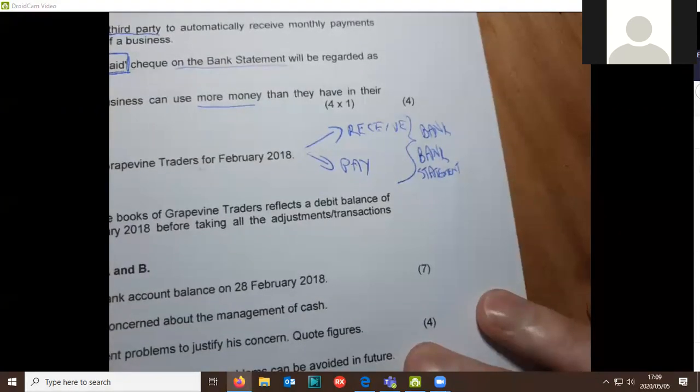There's 3 things there. It's either in the journals or in the bank statement, or it's in both. So it's in the journals and in the bank statement, or it's in one of them. So just remember that. Right, so let's go and read through this.